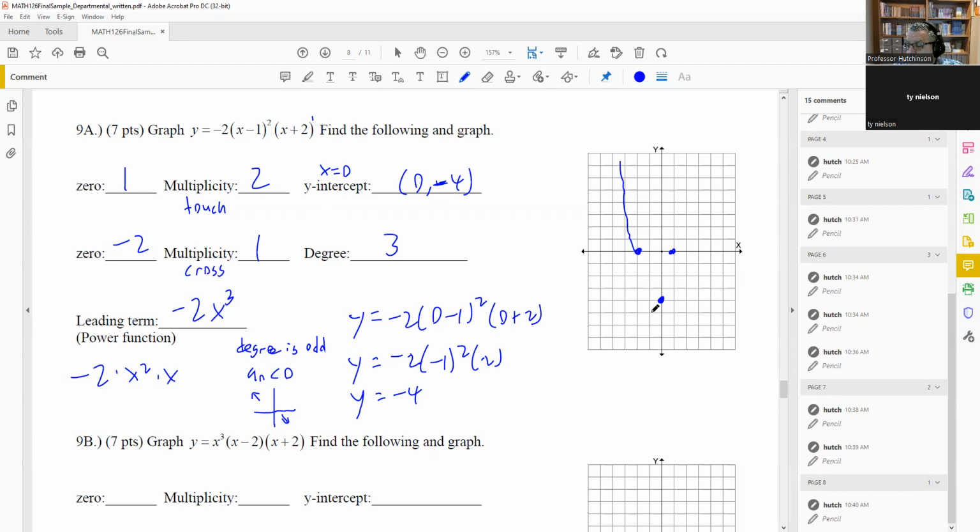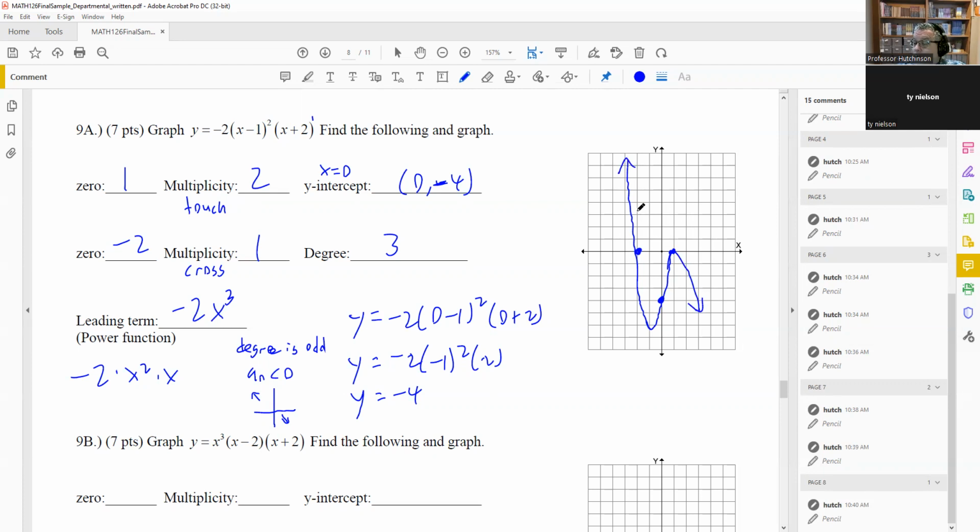Now, I don't know exactly how far down this goes. The graph may go down to here or something. We're not really sure. So I know it's going to come down to some point, I'm not really sure what it is. It's going to curve. It's going to go through this point, and then when it gets up to here, at that point the graph is going to touch only, which means the graph has to reverse directions and go down this way.